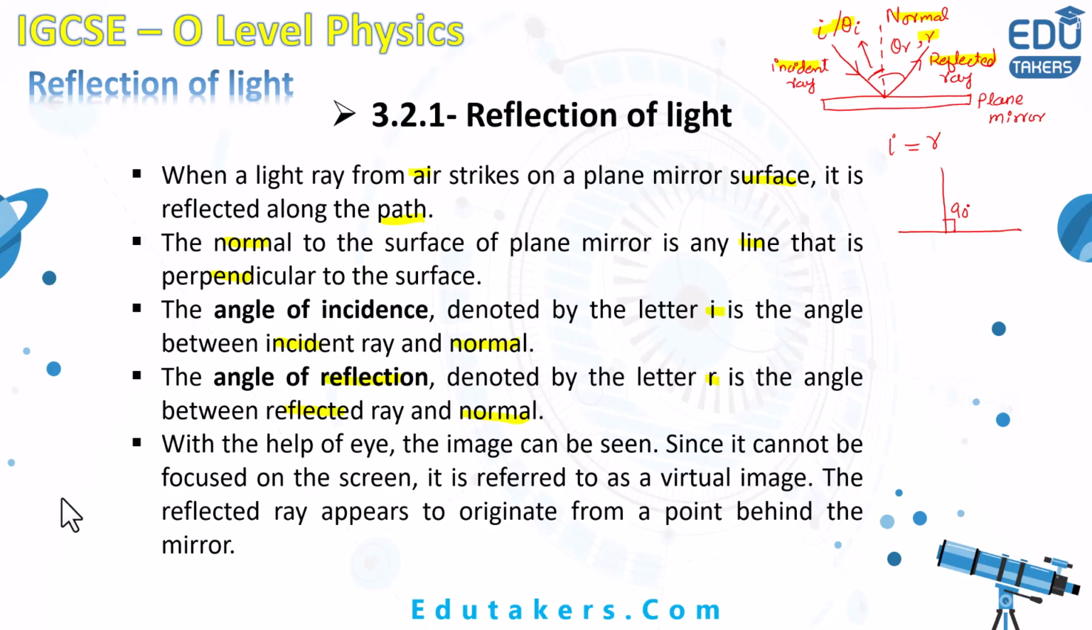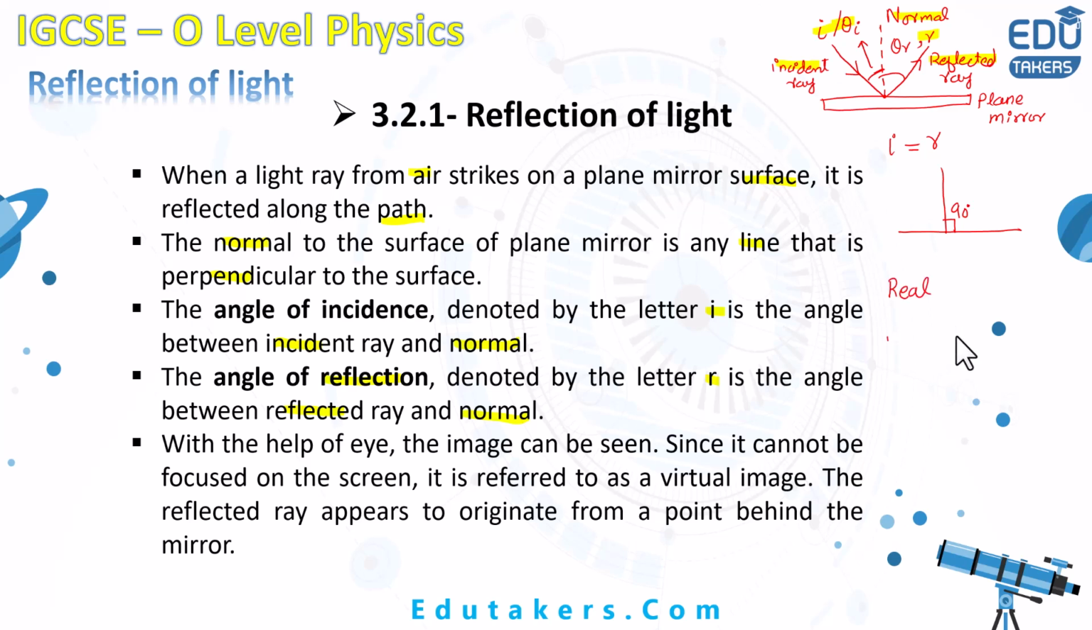When the light is reflected by the plane mirror, which kind of image is formed? So remember that there are two kinds of image. One is the real image and the second one is the virtual image.